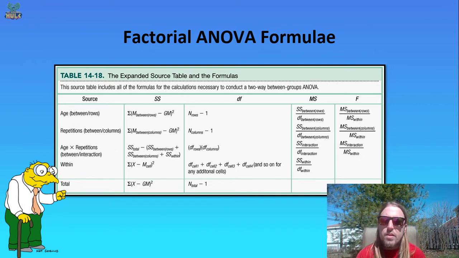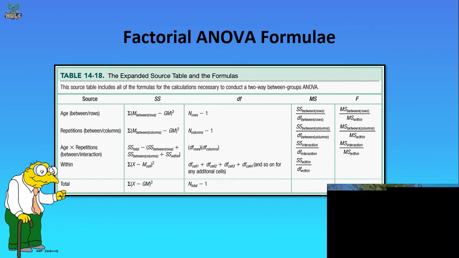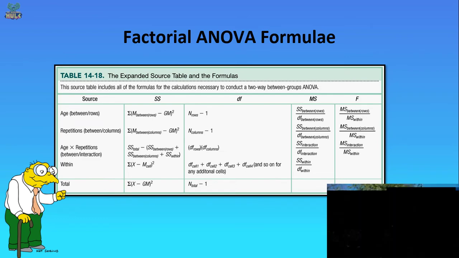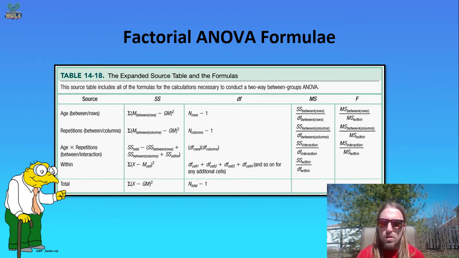In order to figure out the sum of squares for the interaction, we do it a little bit differently here, though there are a couple of methods. Once you've calculated the sum of squares for each of your 2 independent variables, you also need to calculate the sum of squares within and the sum of squares total, and then you'll find that the sum of squares interaction is simply the sum of squares total minus those other three sums of squares. So just like before, they all add to the sum of squares total. So if you're missing one value, you can always figure out what the other values are by addition or subtraction.